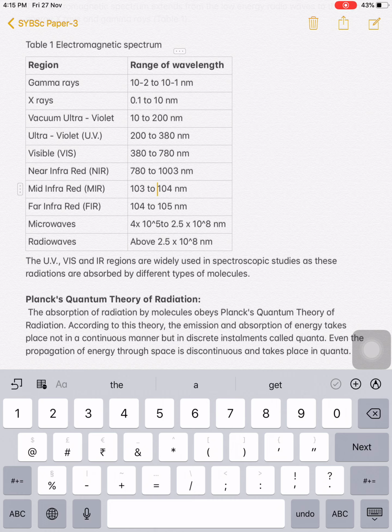The next is microwaves. So the wavelength of this microwave extends from, so there is a mistake here.